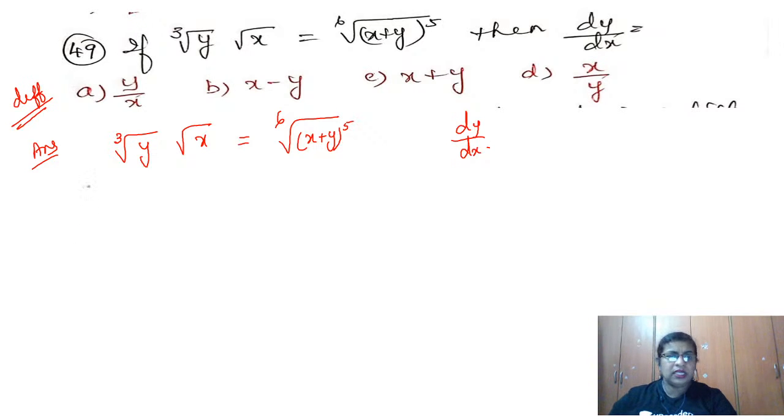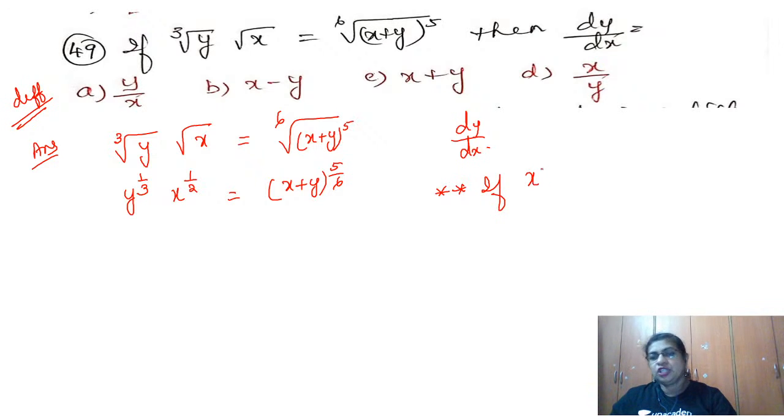Okay, so now here first let us try to write this in index form. Cube root of y, how to write? y to the power 1 by 3. Square root of x, how to write? x to the power 1 by 2. 6th root, how to write? It is x plus y to the power 5 into 1 by 6, so can I write this as 5 by 6? Now, I said I have a shortcut for you. If you have x to the power m into y to the power n, that is equal to x plus y. Now, x plus y is nothing but the base, okay?